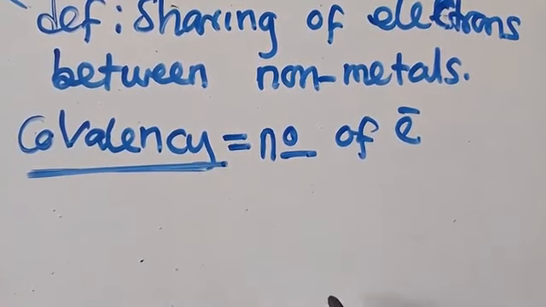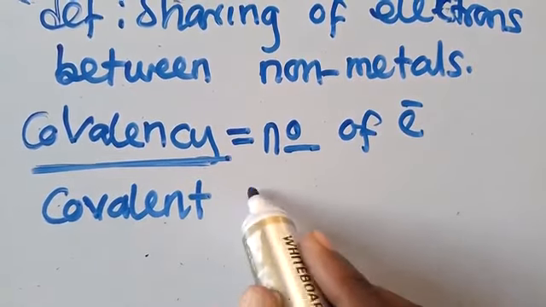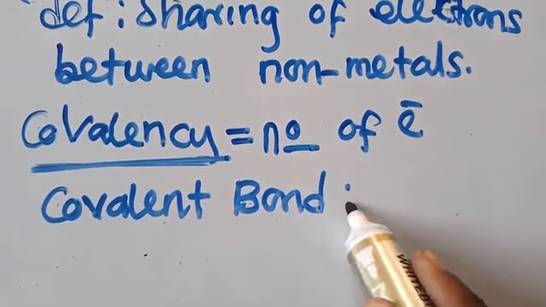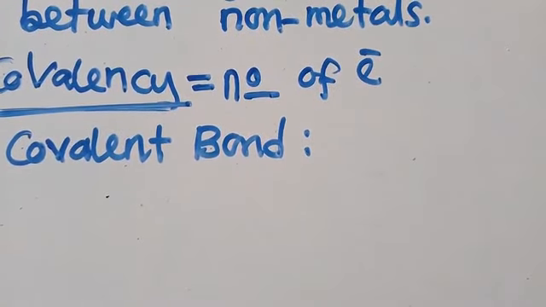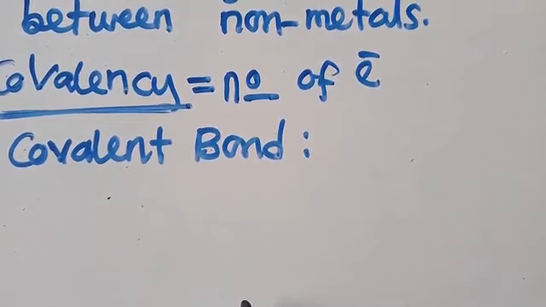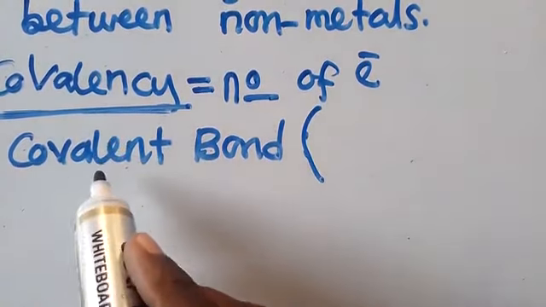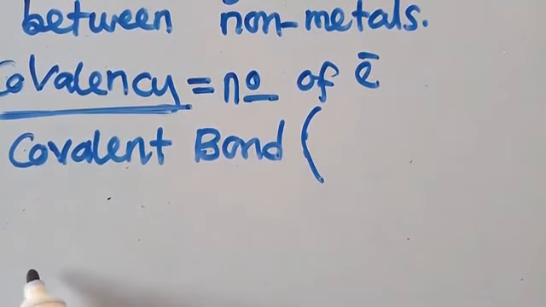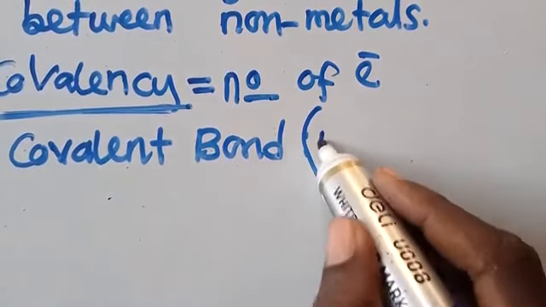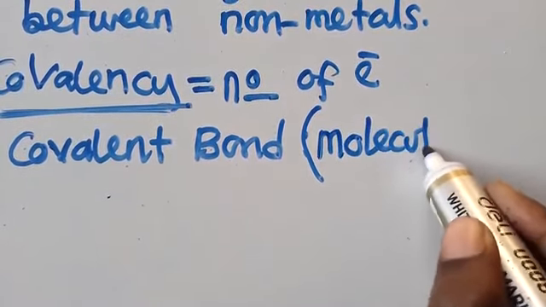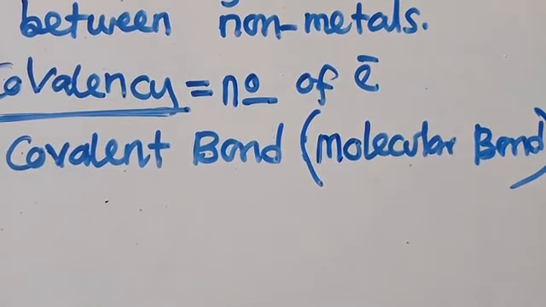Then there is what we call a covalent bond. So what is a covalent bond? A covalent bond is very simple. Since we said covalent bonding, the other name is molecular bonding. So if we are talking about a covalent bond, we are talking about a molecular bond. So what is a molecular bond?